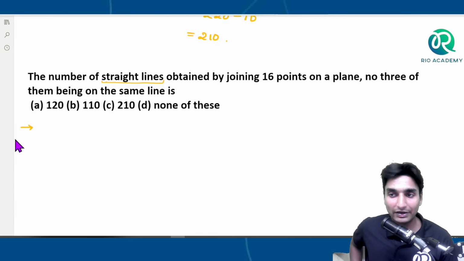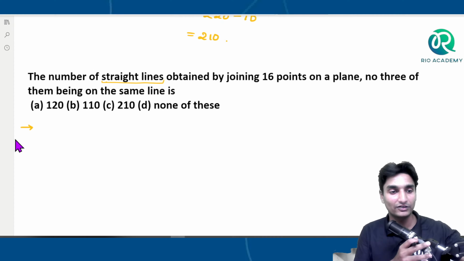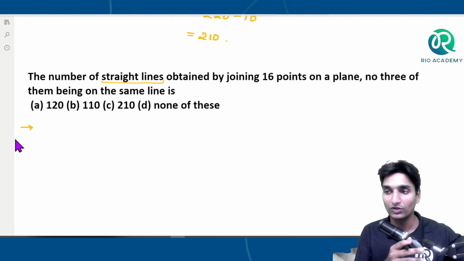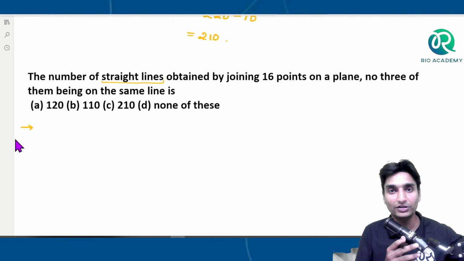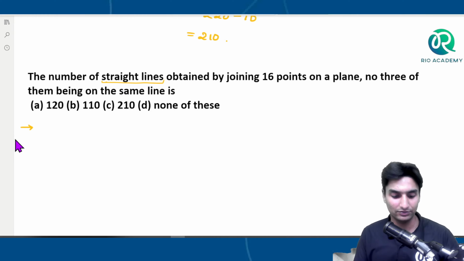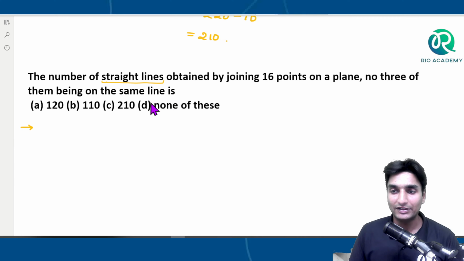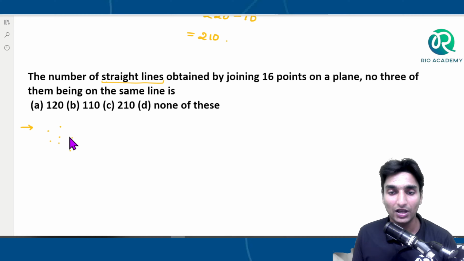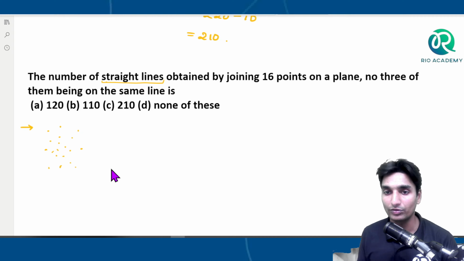See first of all here, the number of straight lines which are obtained he is asking. See 16 points are totally given to us. 16 points are on the plane and no 3 of them being on the same line. So this means what guys? So this means all the 16 points are on a random basis, okay? So they are asking how many straight lines can be formed using these 16 points. That is very simple.